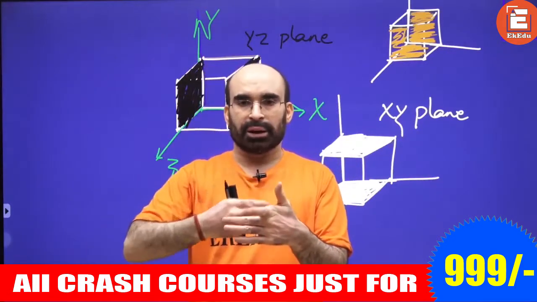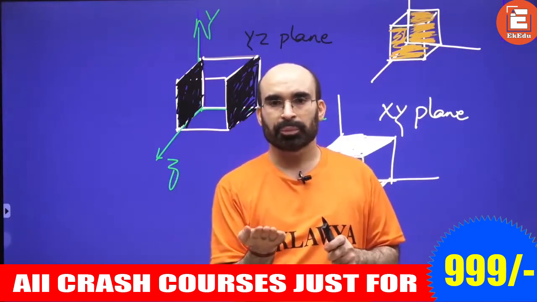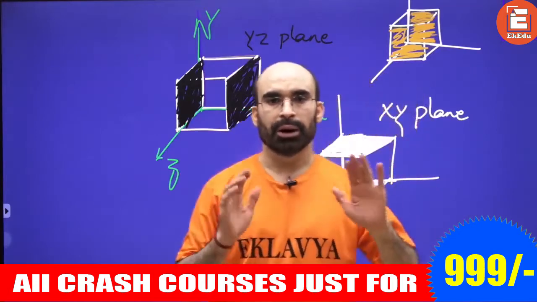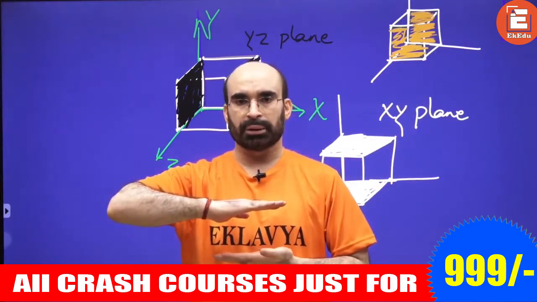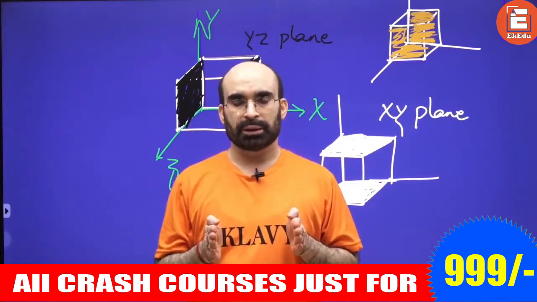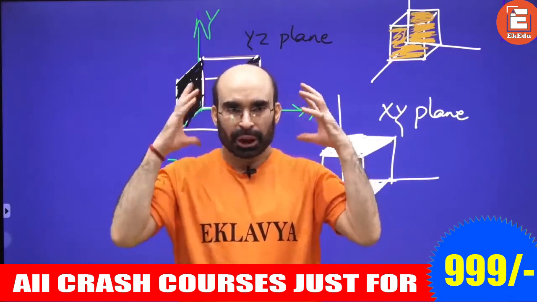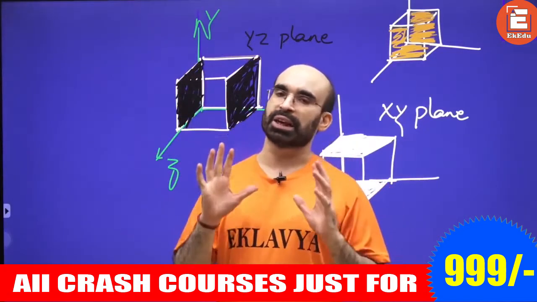X and Z. This is XZ plane. XY plane is this. YZ planes are this. Just have a look. These two are XY plane. These two are YZ plane. These two are XZ plane. So if you keep that in mind, it would always be good. You can visualize things properly.